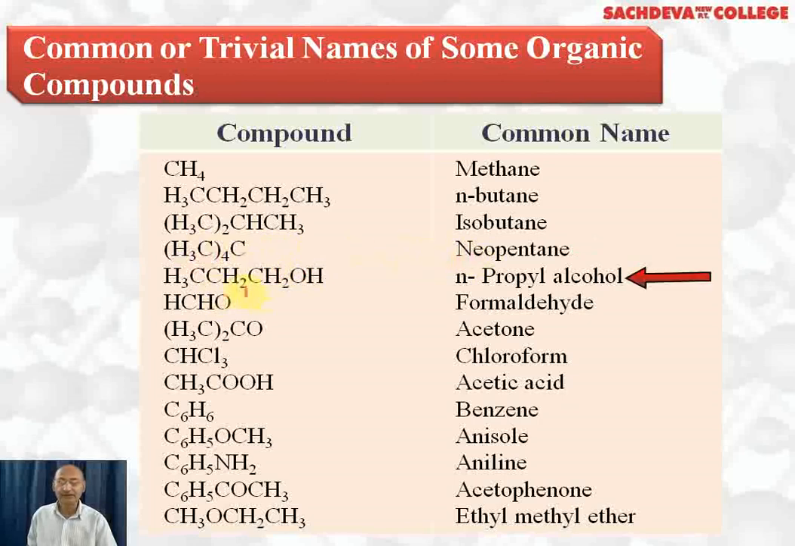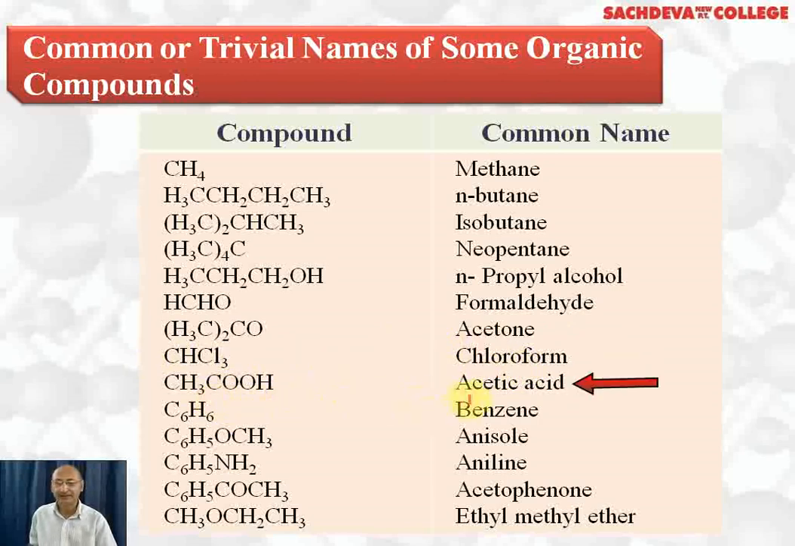This compound is CH3, CH2, CH2OH, that is normal propyl alcohol, because there are 3 carbon atoms in a straight chain, so we call it normal propyl alcohol. HCHO is called formaldehyde, it contains only 1 carbon. This is a ketone containing 3 carbon atoms, the simplest ketone, which is called acetone. CHCl3 is called chloroform, and if you remember, it is used as an anesthetic, that is, its vapors will make you unconscious. So it was used as an anesthetic earlier during operations.